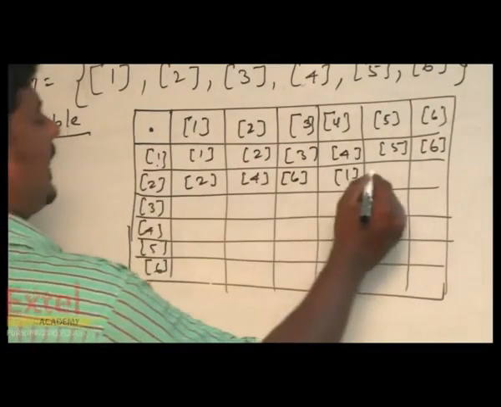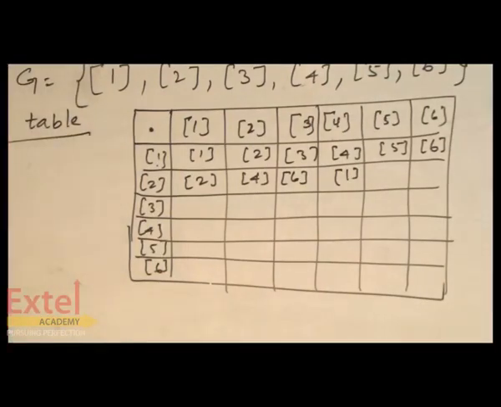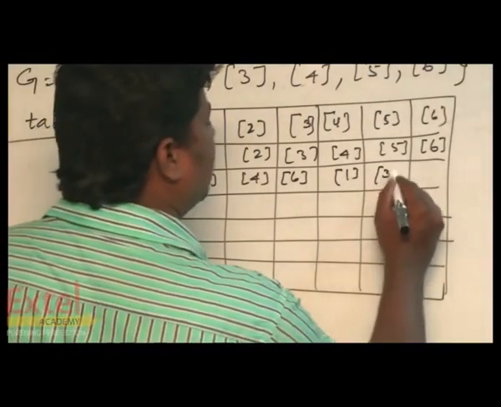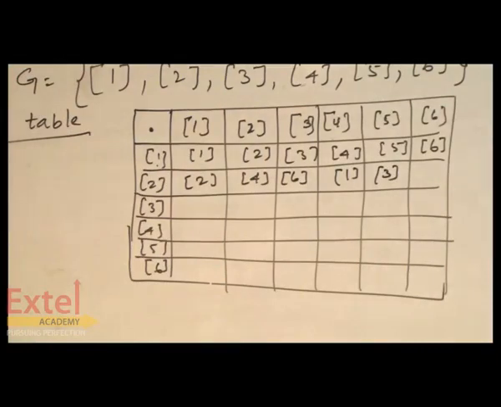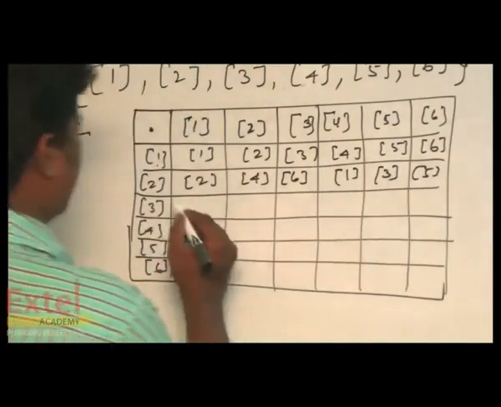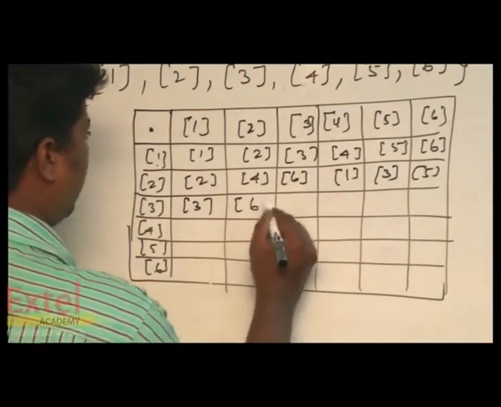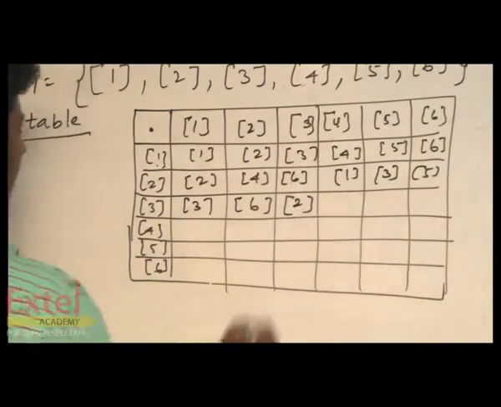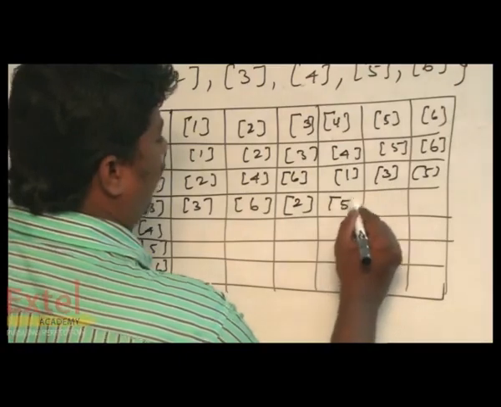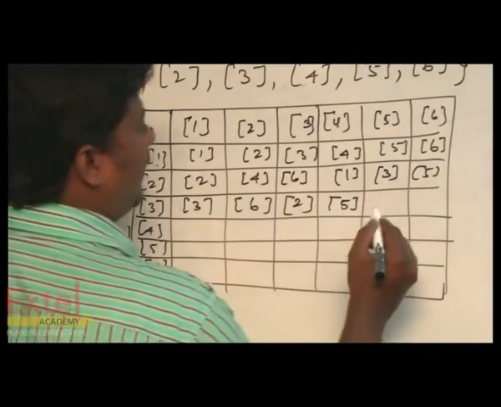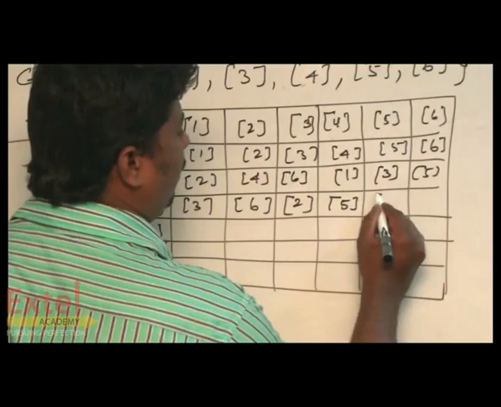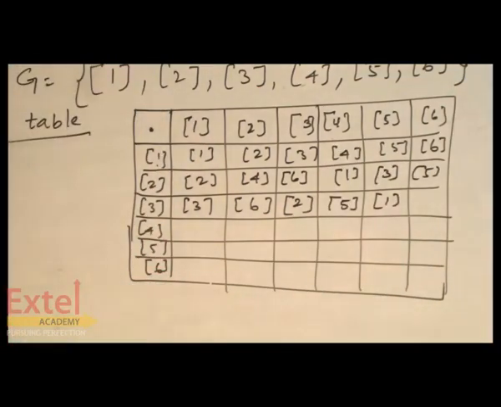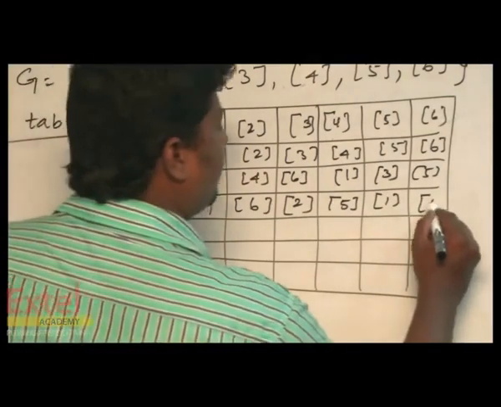2 fives are 10. Dividing by 7, the remainder is 3, so we get 3. This is the modulo. 2 sixes are 12, divided by 7, the remainder is 5. Same thing we proceed here. 3 ones are 3, 3 twos are 6, 3 threes are 9, the remainder modulo 7 is 2. 4 threes are 12, the remainder is 5. 3 fives are 15, the remainder is 1. 6 threes are 18, and since 7 twos are 14, 18 minus 14 gives 4.